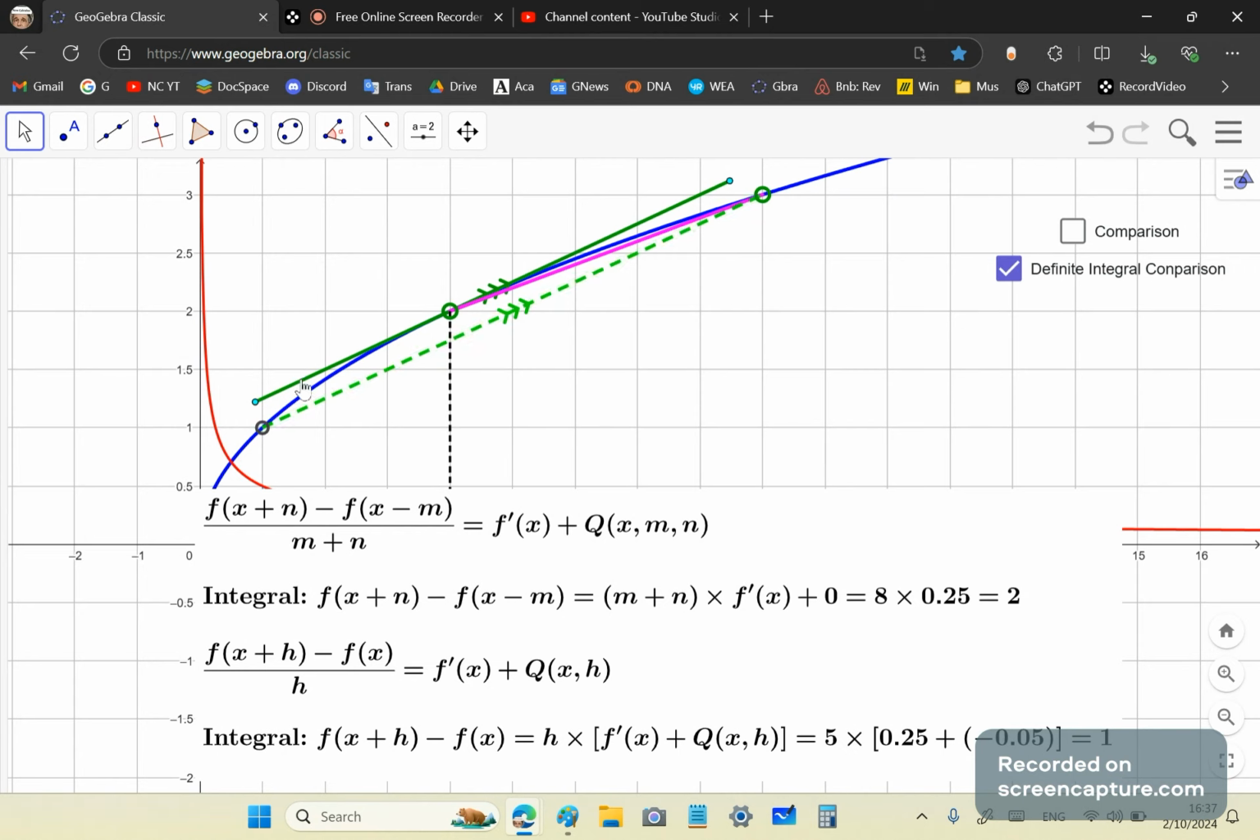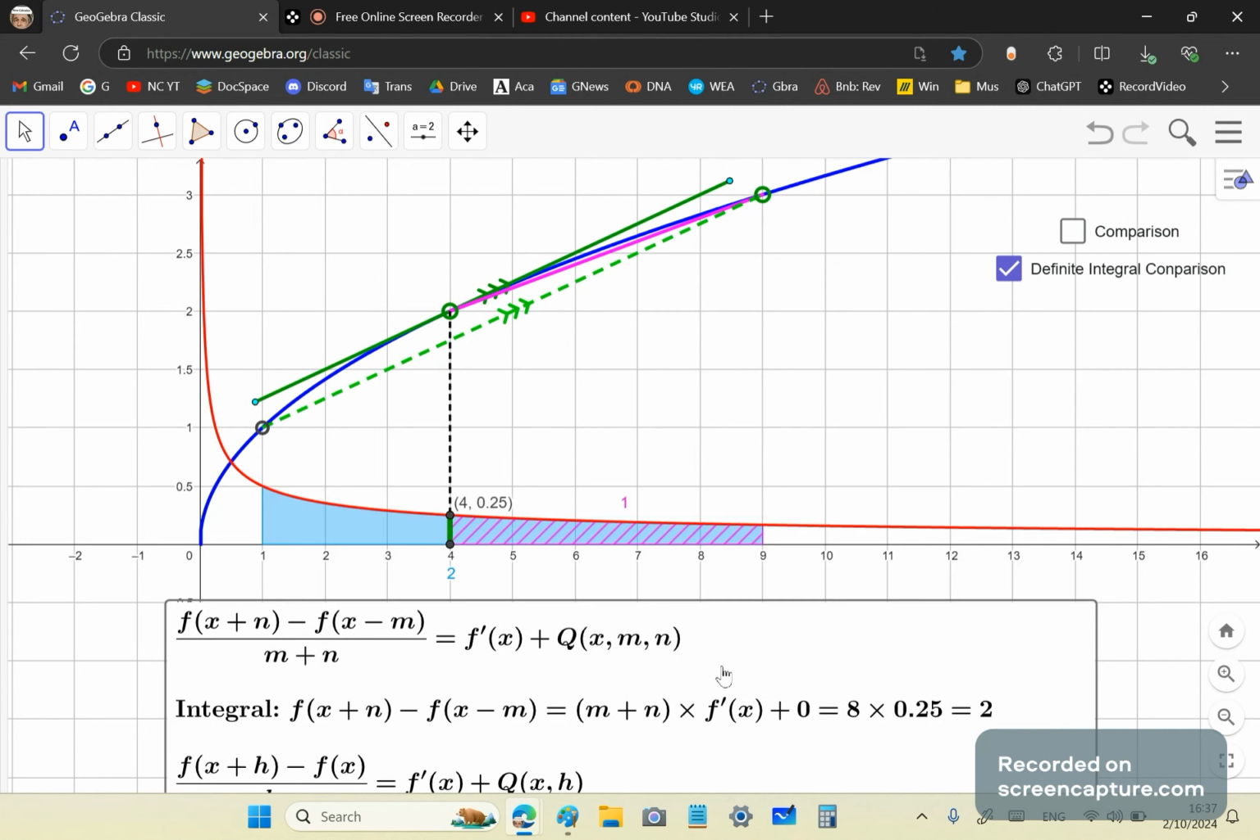These lines are parallel, meaning that this term here, q of xmn, is always zero. But this here can never be zero unless, of course, you're dealing with a straight line. So notice that the new calculus integral is very simple. It's just m plus n times f prime of x. Do you know why? Because the new calculus integral and derivative are defined in terms of this identity, and the derivative in the new calculus is defined according to the mean value theorem.